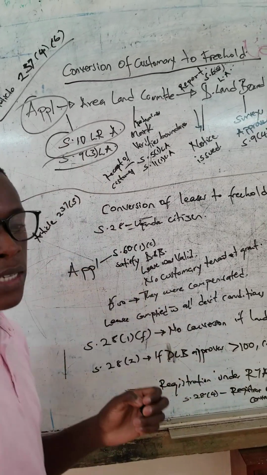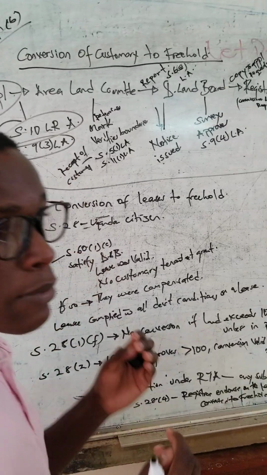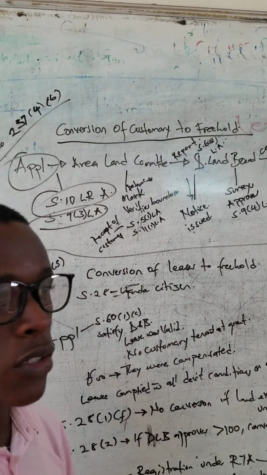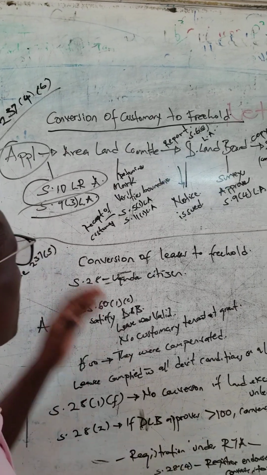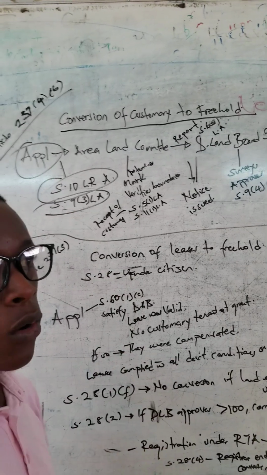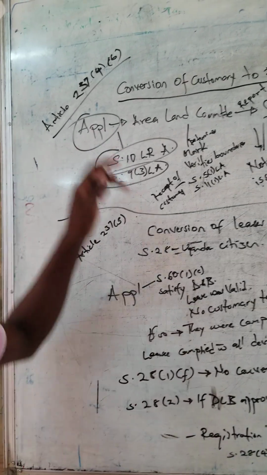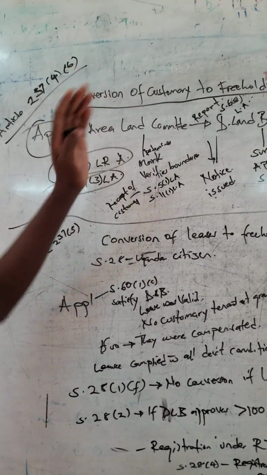It is made through application. It is made to the area land committee, and it's provided under section 10 of the Land Registration Regulations and section 9 subsection 3 of the Land Act. So this application is taken to the area land committee.